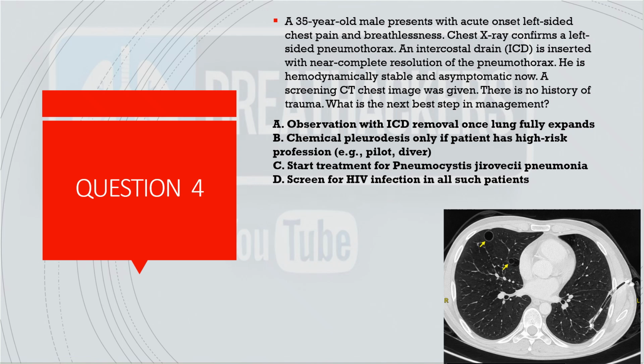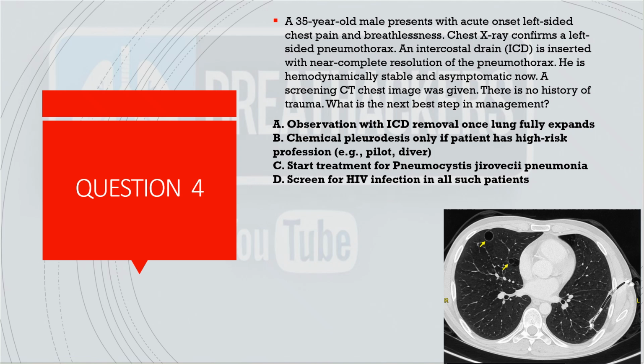But the main aim of this question is that you should know the management principles of pneumothorax. But if anyone remembers this question more accurately, feel free to share in the comments. So coming back to the question, there is no history of trauma. And so they asked, what is the next best step in the management? A is we'll observe with ICD removal once the lung fully expands.